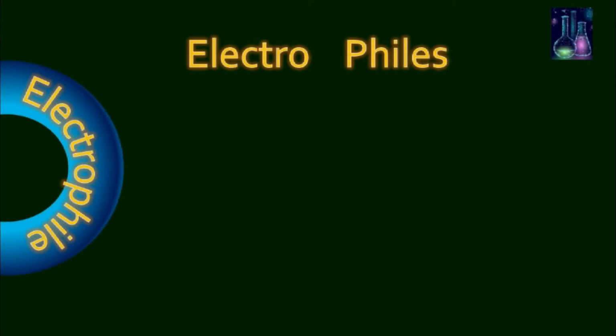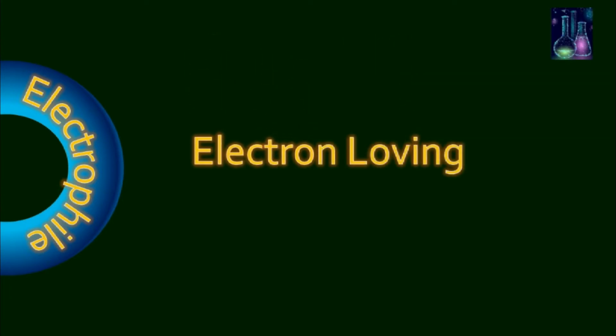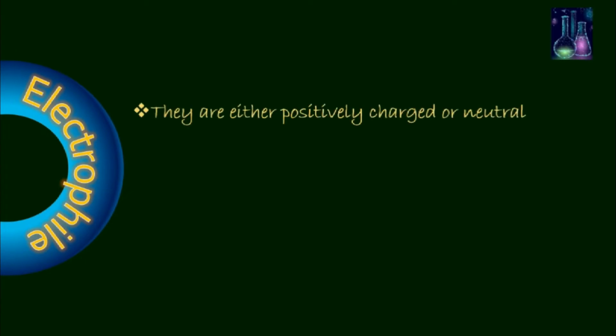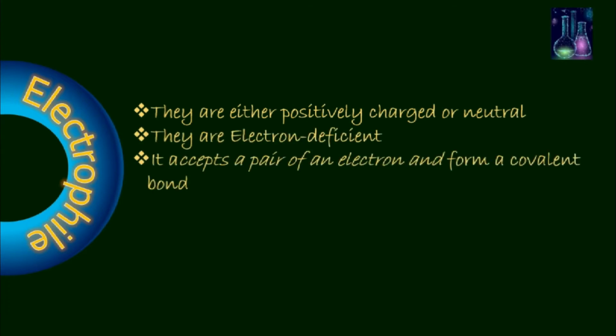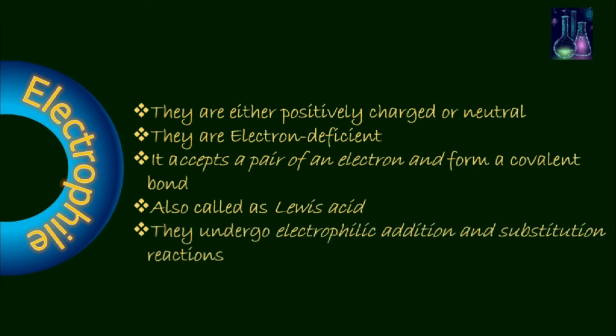Next, what are electrophiles? Electrophiles are electron loving. They are either positively charged or neutral species. They are electron deficient. They accept a pair of electrons and form a covalent bond, and they are also called Lewis acids. They undergo electrophilic addition and substitution reactions.